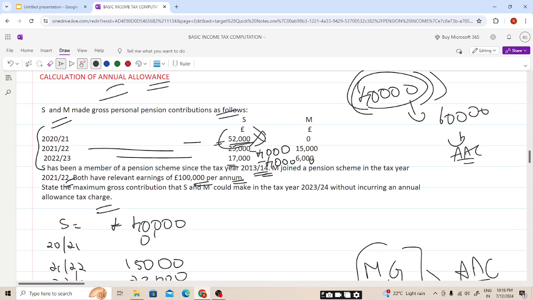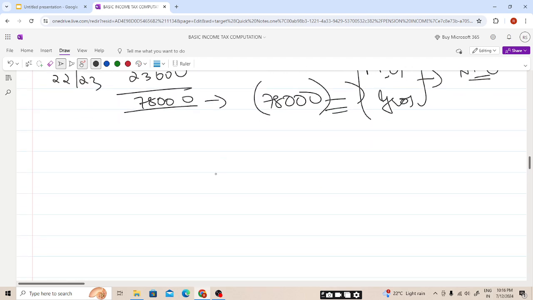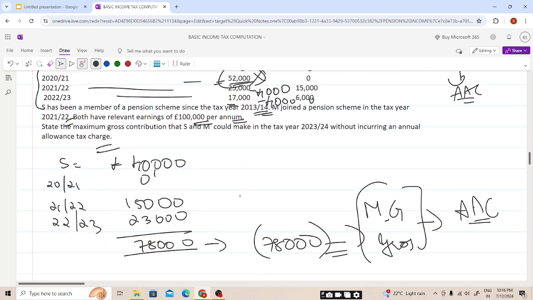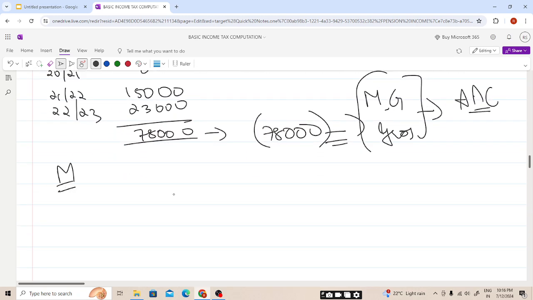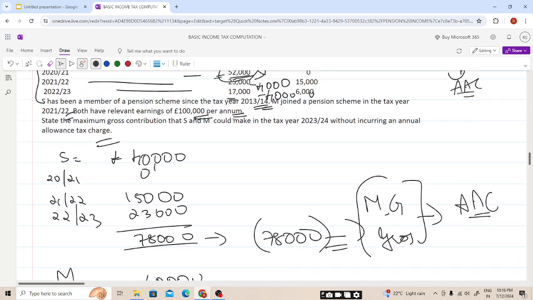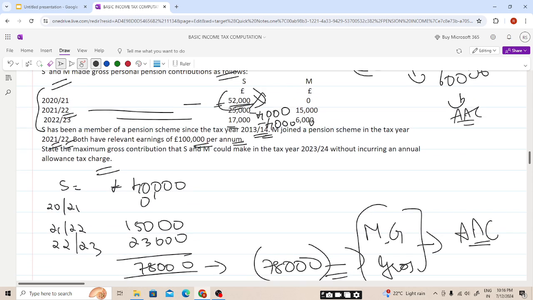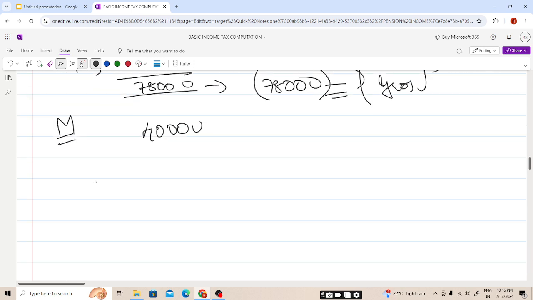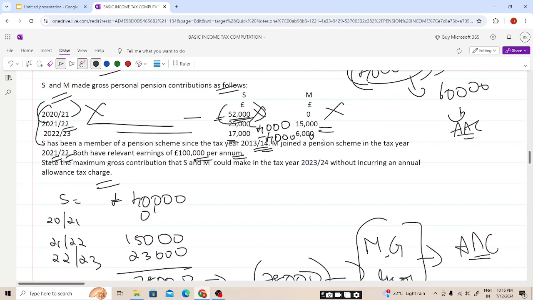How we'll be calculating the annual allowance. Now we need to solve for M also. In the case of M, the current year will be 40,000 because he is a member of the pension scheme. He became a member in 21-22. So for 2020-21, it will not be available, students, because he was not a member. For 21-22, it is 15,000, so 40,000 minus 15,000 is 25,000. And for 22-23, the contribution was only 6,000.